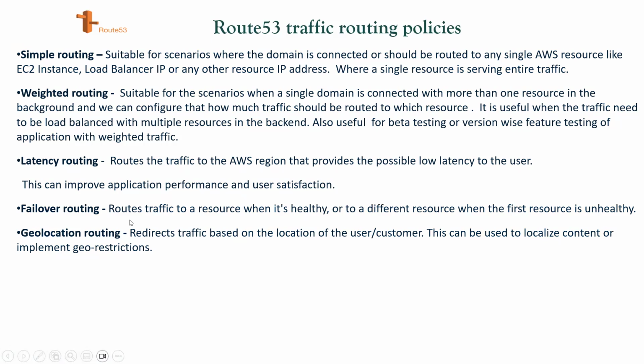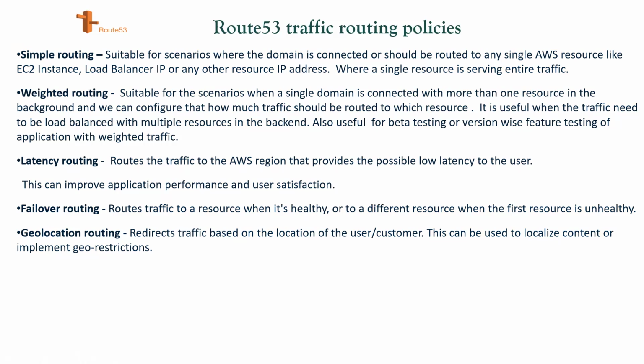Next one is the failover routing. As we discussed in the previous slide, Route 53 consistently checks the resources' health. Like if four EC2 instances have been configured, which instance is healthy and which is not healthy.